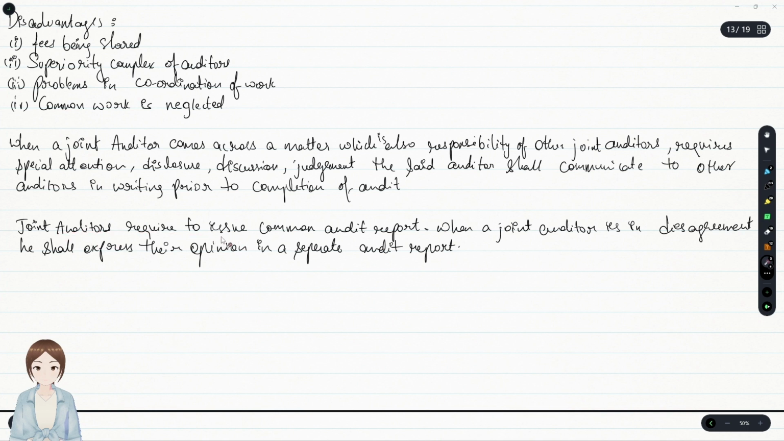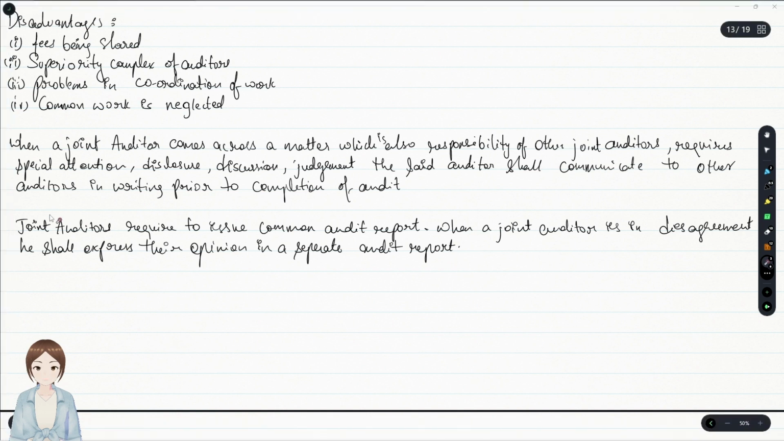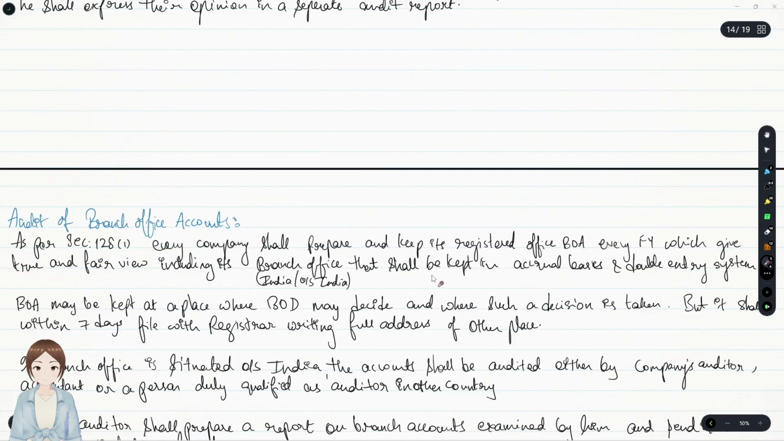Joint auditors: as there were 2-3 firms doing audit of a single client, they have to issue only one audit report. But if there was a difference in opinion, they could issue 2 different audit reports, referring to the other audit reports each one. Joint auditors are required to issue a common audit report. When a joint auditor is in disagreement, he shall express his opinion in a separate audit report.